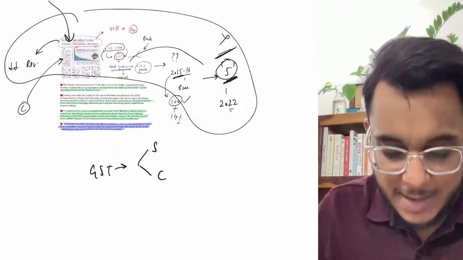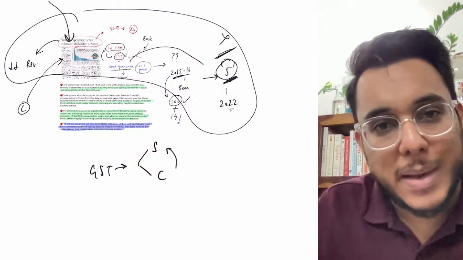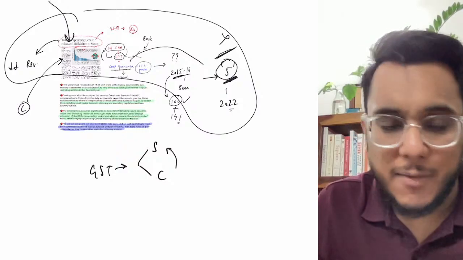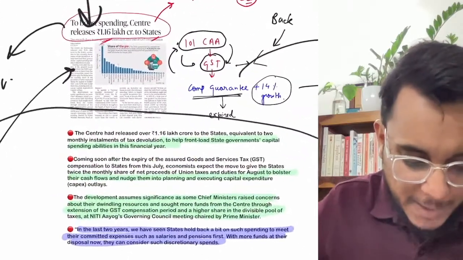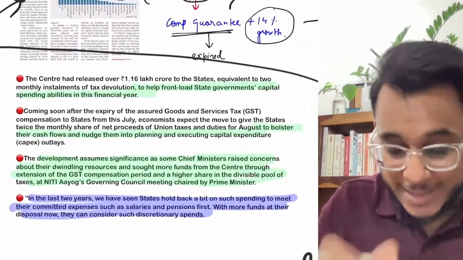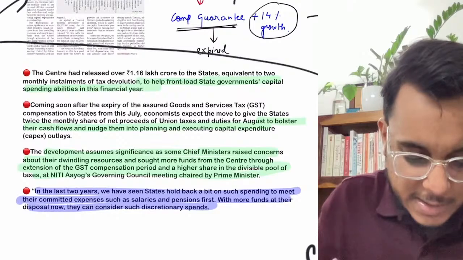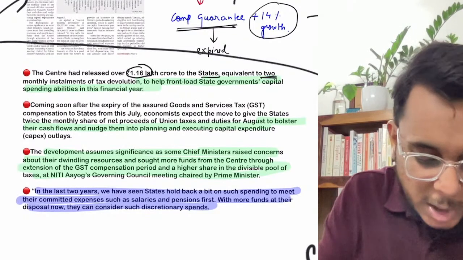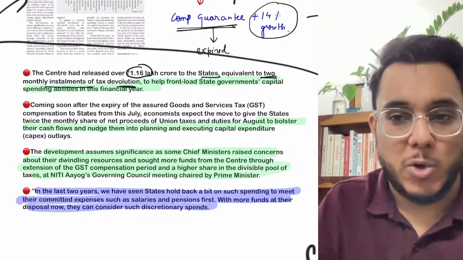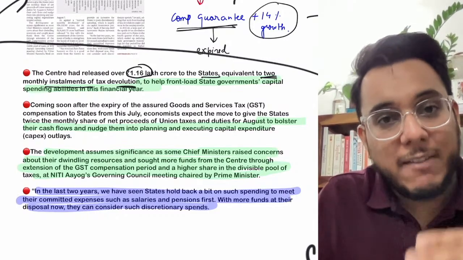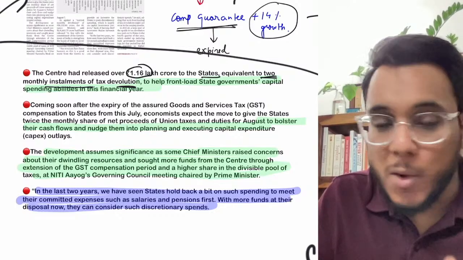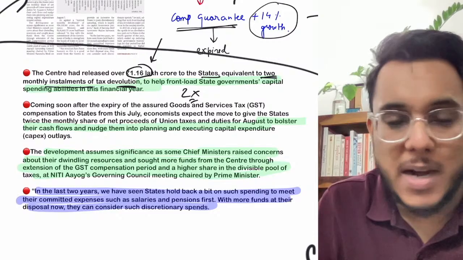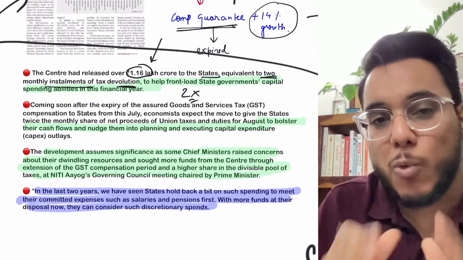Now guys, every year whatever money is due to the state governments, the center transfers that money. Now this year, for the month of August, the center has released to the state governments an amount equivalent to 2 monthly installments of the tax devolution. So 2 months of money have been provided in one go. This much money, which is twice the monthly installment, has been provided by the center to the states. Now what is the logic?